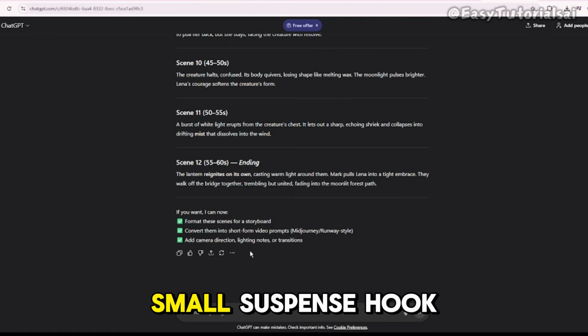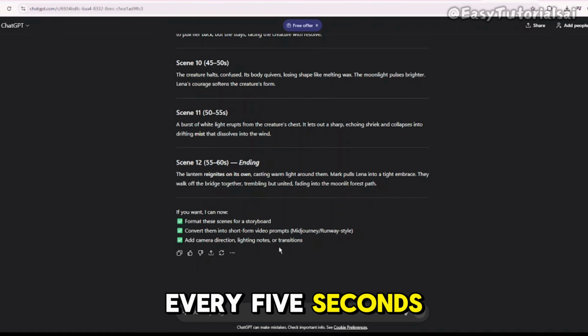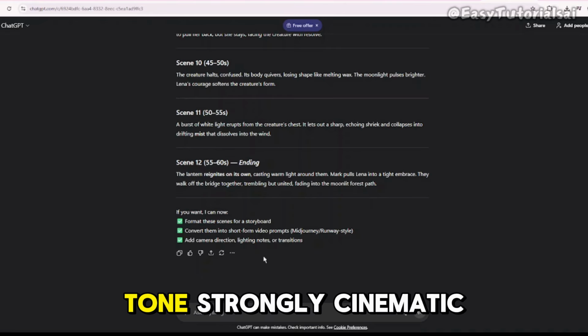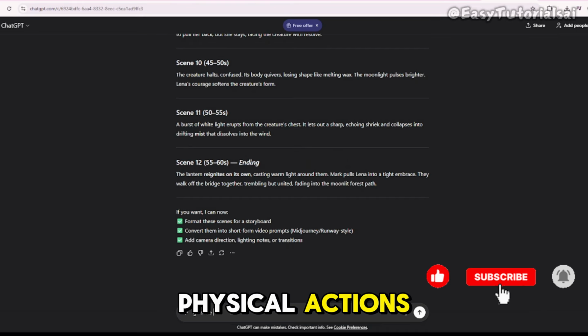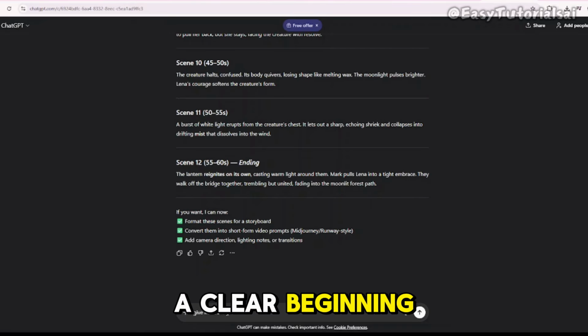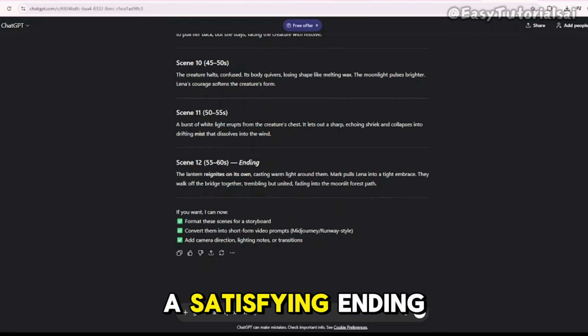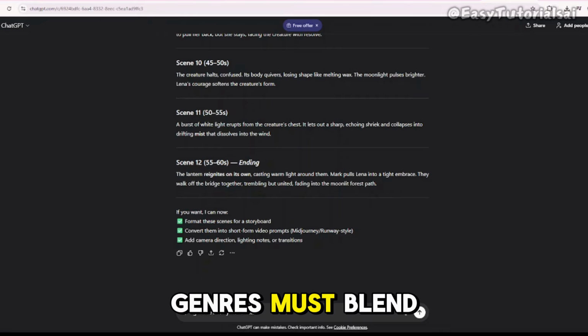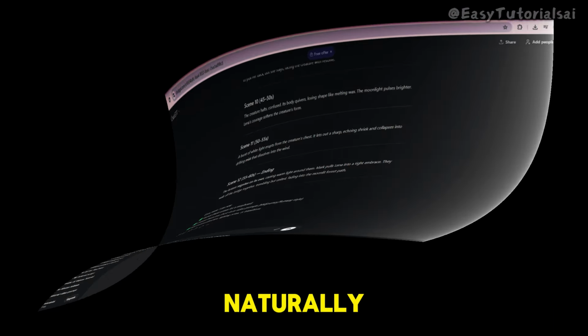Hooks, add a small suspense hook every 5 seconds to keep the viewer engaged. Tone, strongly cinematic, focused on clear physical actions, not abstract thoughts. Story arc, a clear beginning, rising tension, a turning point, twist or reveal, a satisfying ending. Genres must blend scary plus romance naturally.